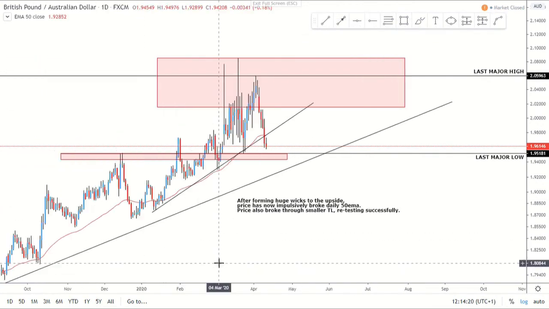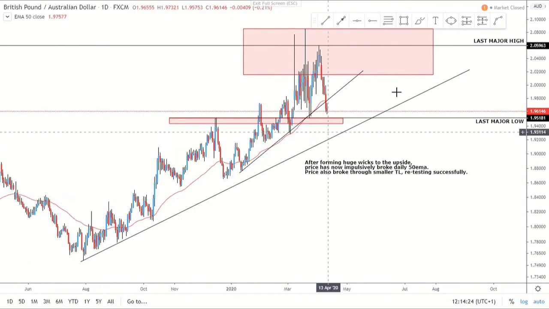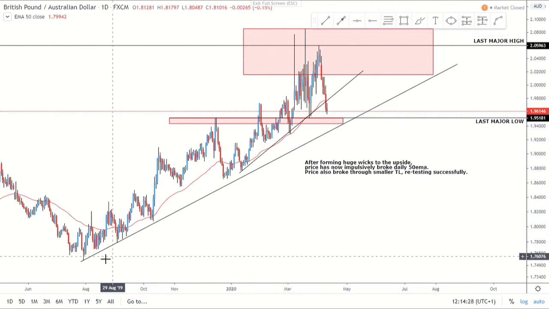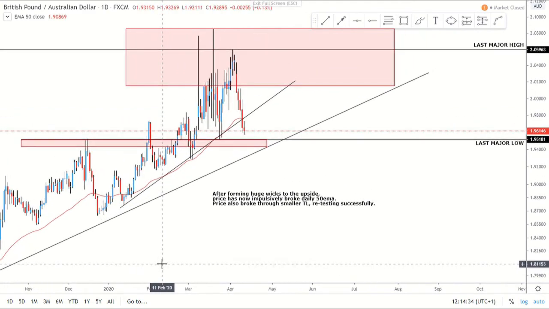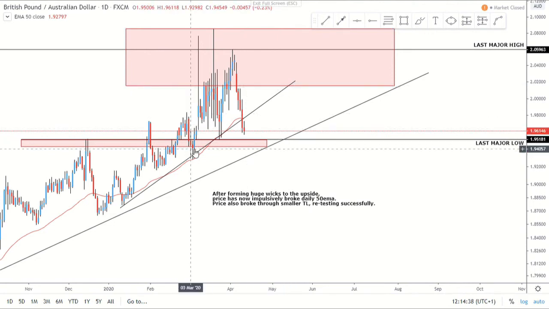On the daily, you can see we've got these two trend lines. We've got this one at the bottom here. If I adjust that, you can just see a 1-2 touch. So potentially something there. But then we've got this smaller structure, which we have broken through, the daily 50 MA and the trend line quite well. So a nice confirmation there.